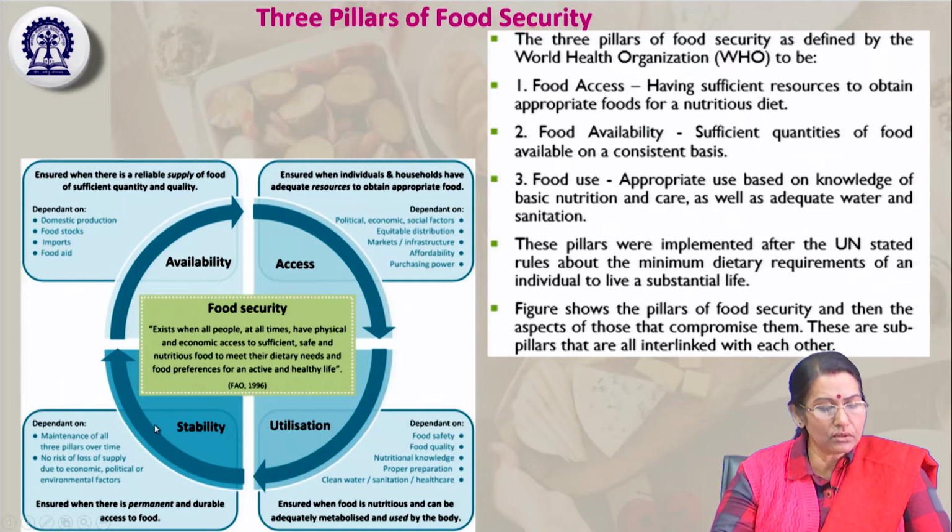Stability depends on how we maintain all three pillars. If all three pillars are properly maintained, then stability is there, so there is no risk of loss of supply, or of economic or political effects, etc. Then utilization depends on food safety, food quality, nutritional knowledge, proper preparation, clean water, sanitation, and healthcare. After utilization comes stability. We can say the cycle is like that.